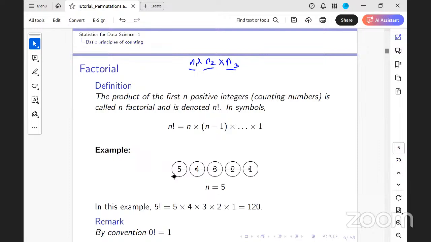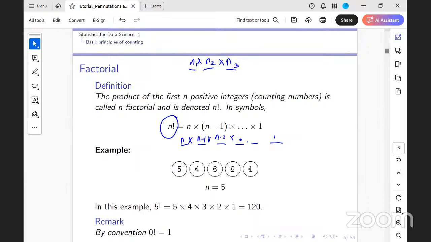So imagine I have N blocks. There are N ways I can fill in the first block. Then once I fill in this block, I have N minus 1 ways of filling the second one, N minus 2 ways of filling the third one, and so on down to 1. The multiplication of N into N minus 1 up to 1 is denoted by factorial N or N factorial.